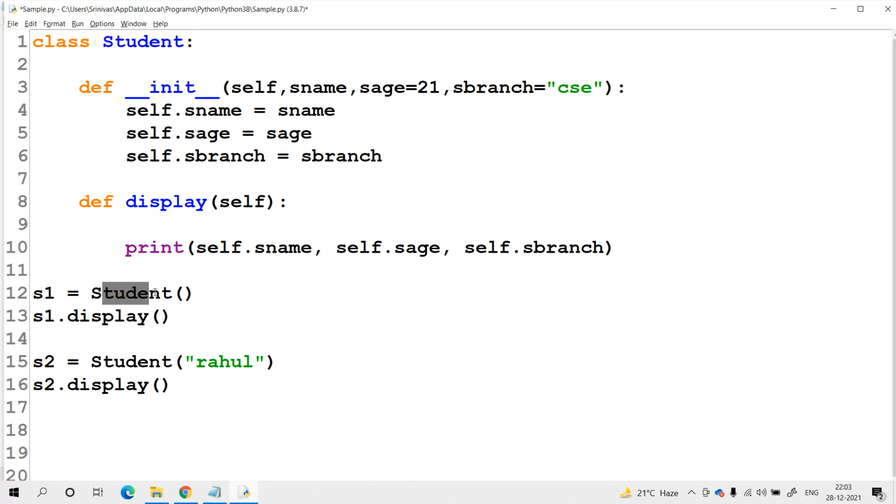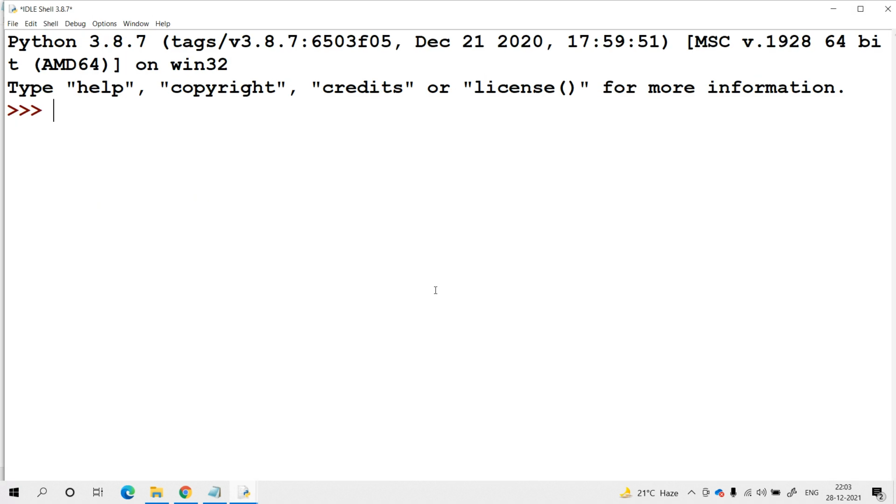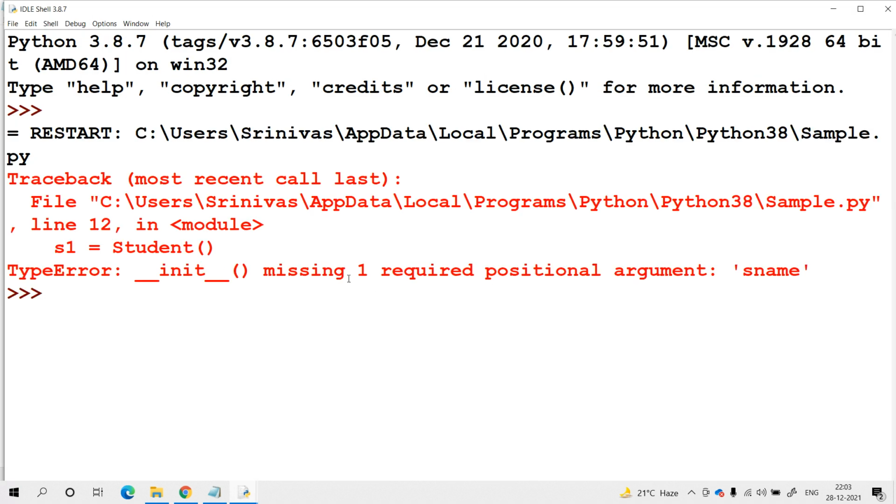But here I did not pass any value. Let me try to compile it. Let me try to run the program now. Try to check it. Definitely you will get an error. What is that error? Missing one required positional argument with respect to s name.